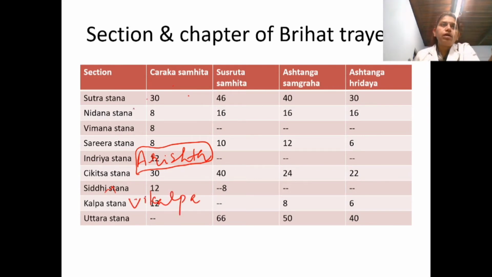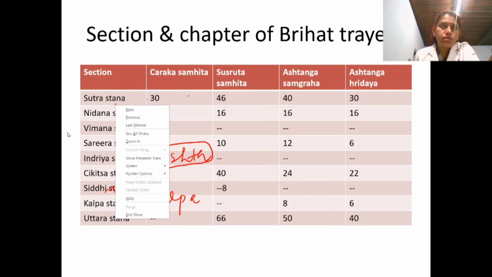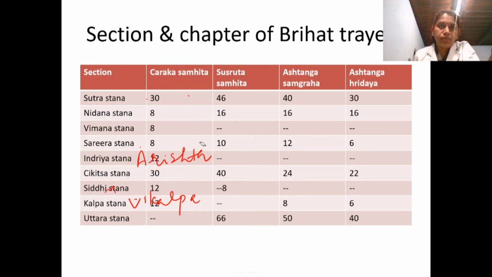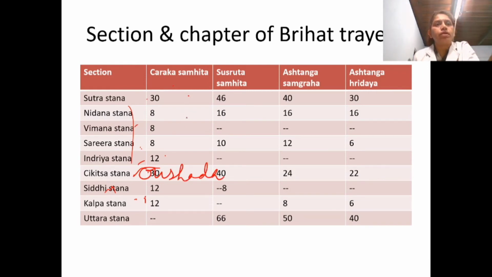Once more I am telling: Sutrasthana is called Shlokasthana, Nidanasthana, Vimanasthana, Sharirasthana is the Ashrayasthana, Indriyasthana is Arishtasthana, Kalpasthana is the Vikalpasthana. So 8 sthanas are there in Charaka Samhita. And the Chikitsa Sthana consists of 30 chapters. It is called Aushadha Sthana. Chikitsa Sthana is called Aushadha Sthana.